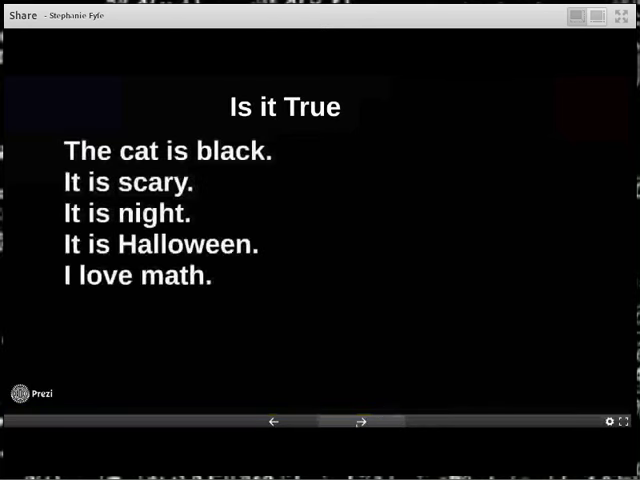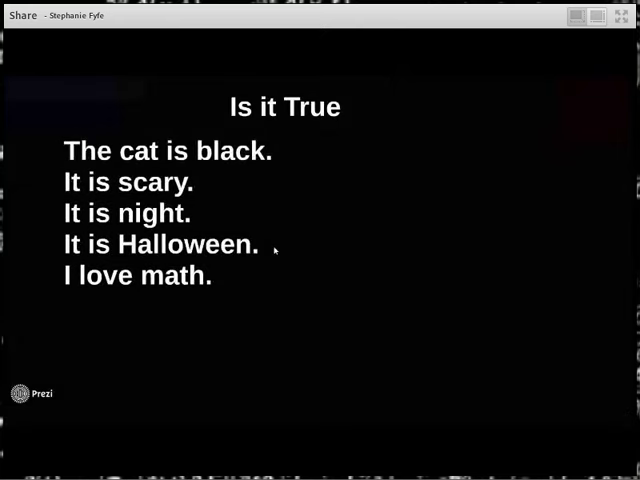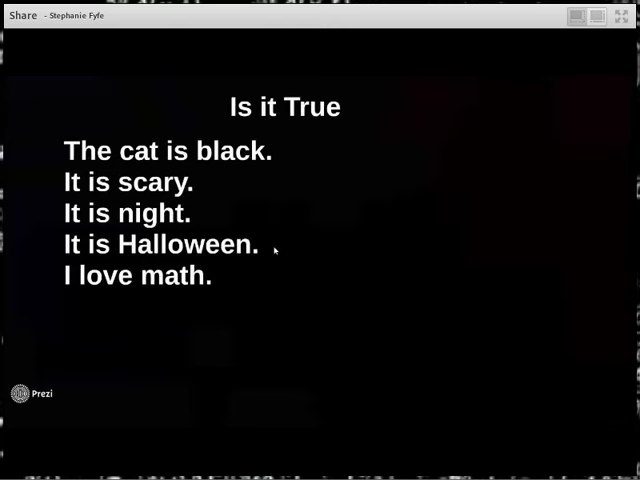So one of the things we mean by truth value is: is the statement true? We have statements like the cat is black, it is scary, it is night, it is Halloween, I love math, that are conditionally true. The cat is black for some cats. It is scary sometimes. It is night